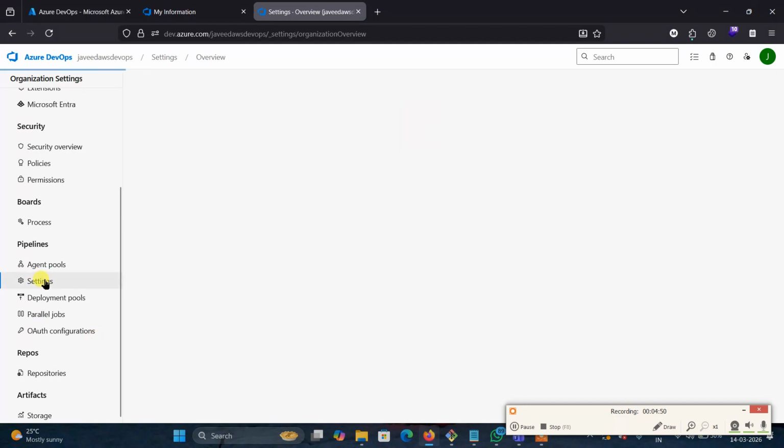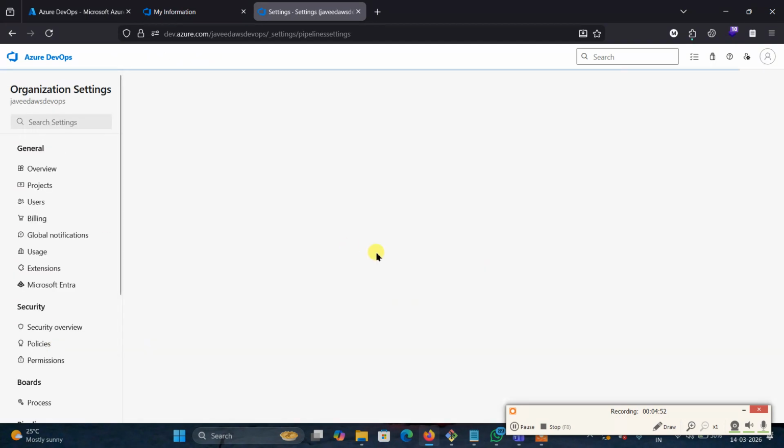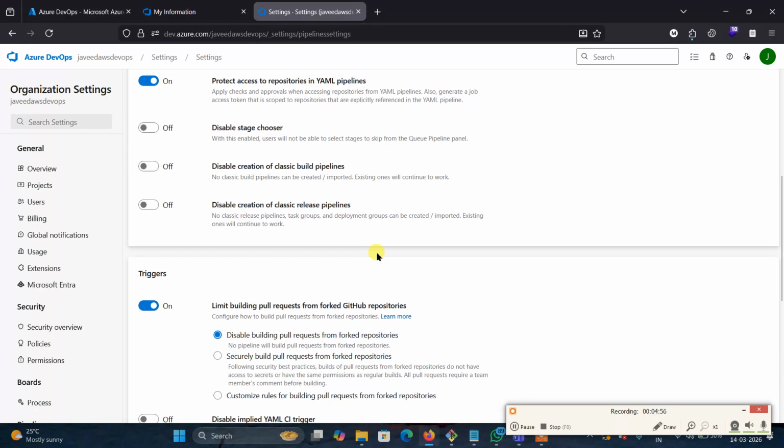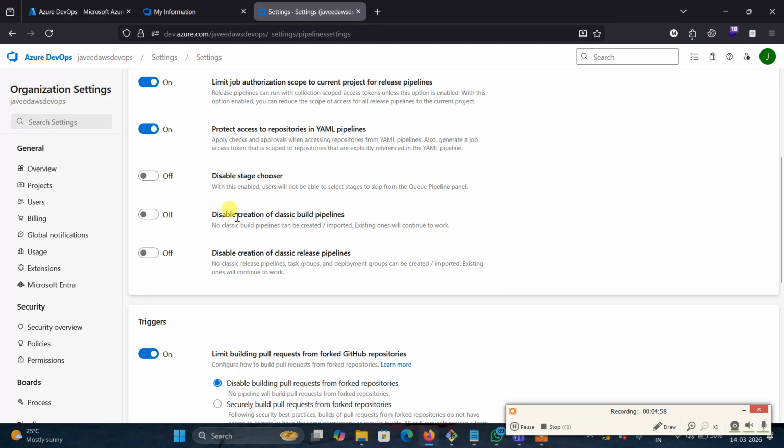Under the pipelines, we have settings. Here you can see the option to disable creation of the classic build pipeline. When you are creating it the first time, it looks like this. You can check these two. Can you observe this?